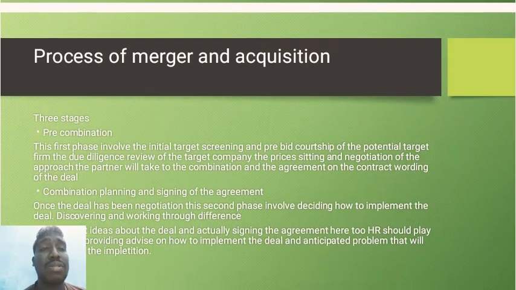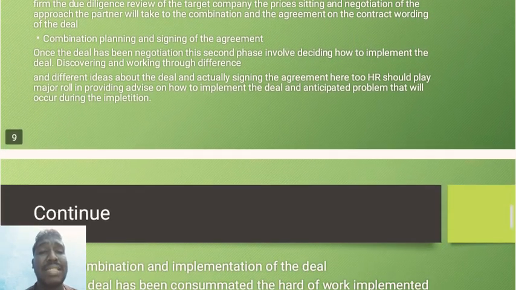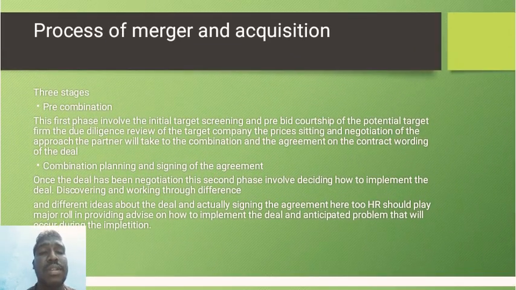Okay, so the next one is the process of mergers and acquisitions. Now we are going to see how a merger and acquisition happens. There will be three stages to undertake companies. The first is pre-combination, where they assess the assets and positions before merging any companies, and come to know the balance sheet of the company, the profit and loss, the trial balance, how the company is going, and what the future will be.